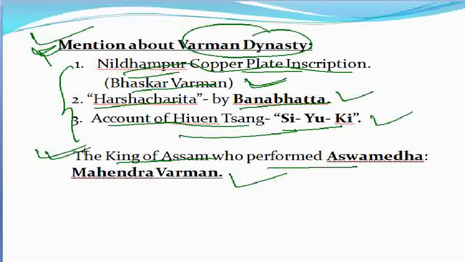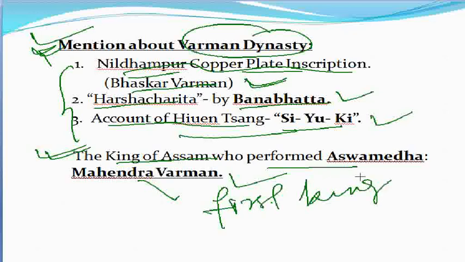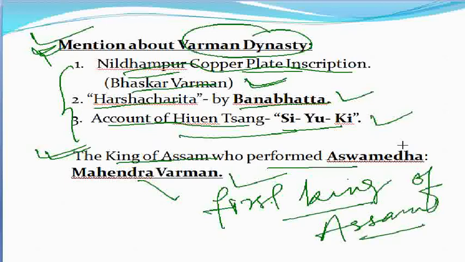Next point, the king of Assam who performed the Ashwamedha was Mahendra Varman. He was one of the greatest kings of the Varman dynasty, and is believed to be the first king of Assam who performed the Ashwamedha.